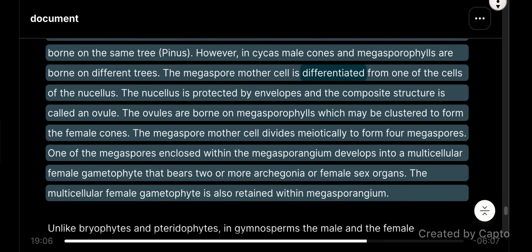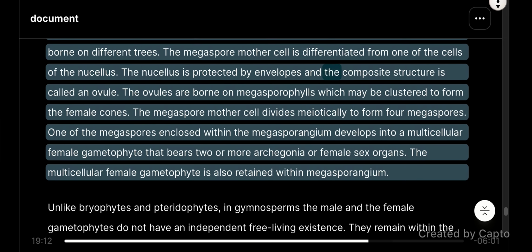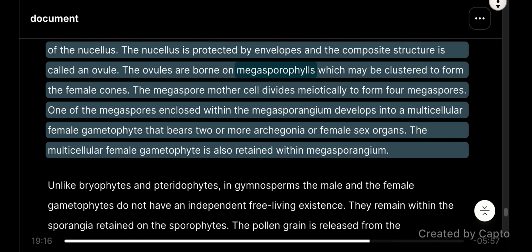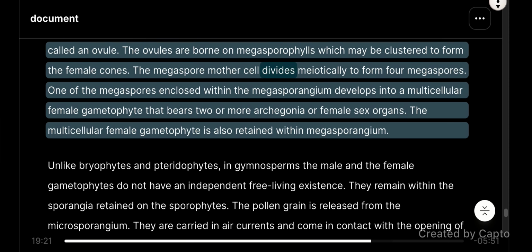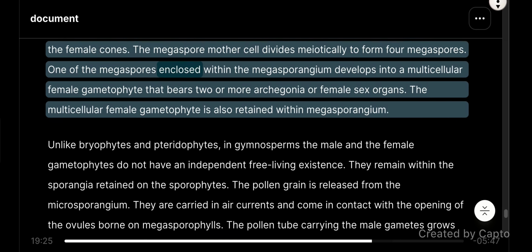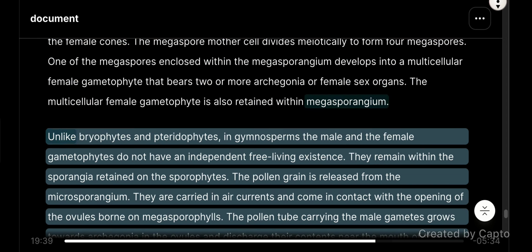The megaspore mother cell is differentiated from one of the cells of the nucellus. The nucellus is protected by envelopes, and the composite structure is called an ovule. The ovules are borne on megasporophylls, which may be clustered to form the female cones. The megaspore mother cell divides meiotically to form 4 megaspores. One of the megaspores, enclosed within the megasporangium, develops into a multicellular female gametophyte that bears 2 or more archegonia or female sex organs. The multicellular female gametophyte is also retained within the megasporangium.